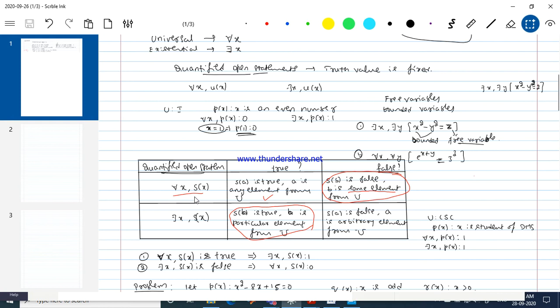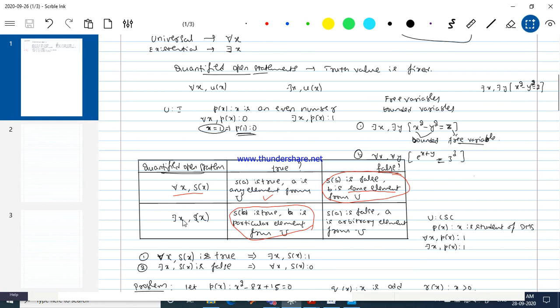That is why I suggested you try to prove that for all x, S of x is false. Proving it is false is simple, as we need to identify only one element from the universal set for which the statement becomes false. When it is not possible to prove it is false, claim it is a true statement.